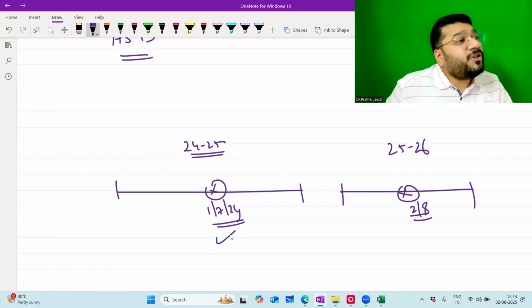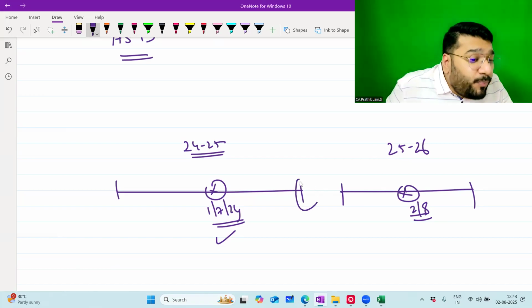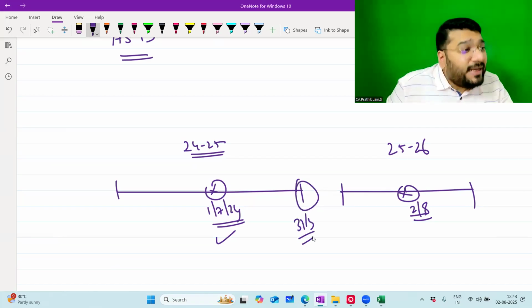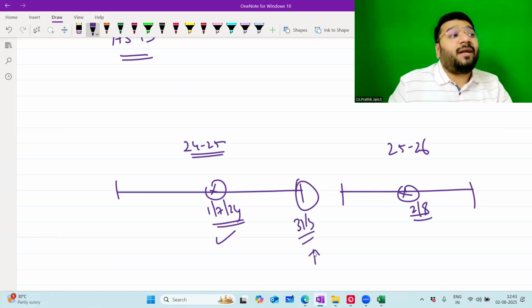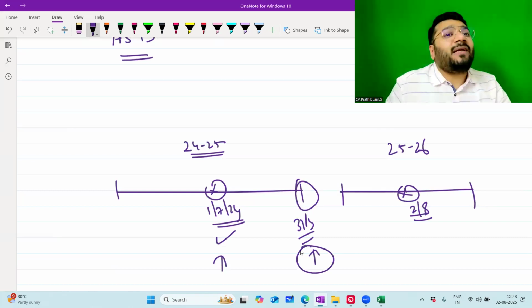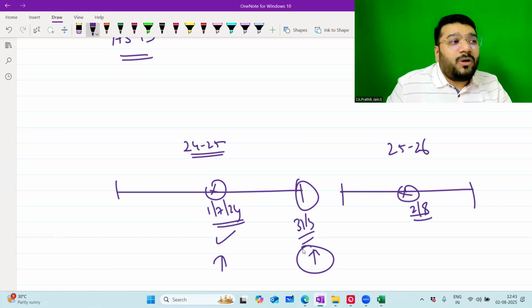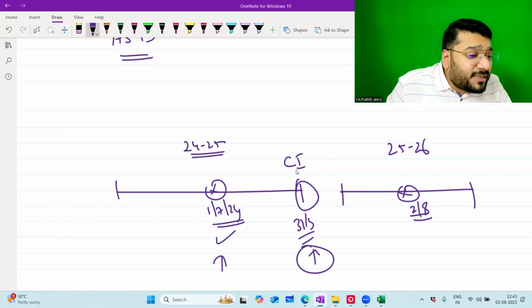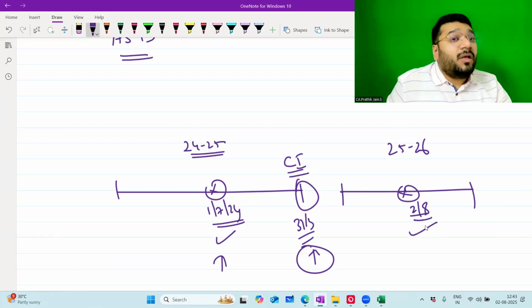But am I reporting on 1 July? I am doing this classification. Accounting standard applicability, as on which date do you have to check? Reporting date, 31 March. So again I'll ask you, now what is your intention? Final intention I'll ask you on 31/3. If you tell me, sir, I want to sell it in the next few months as and when I get it, then on 31 March I will classify this as current. And if you sell it, well and good. You may decide on 2nd August not to sell it.